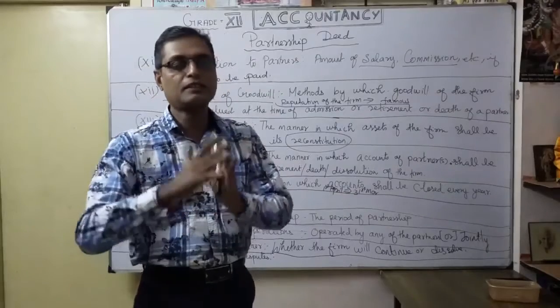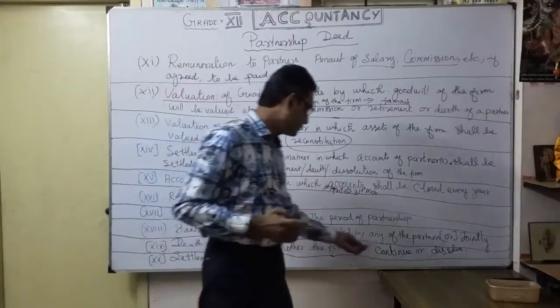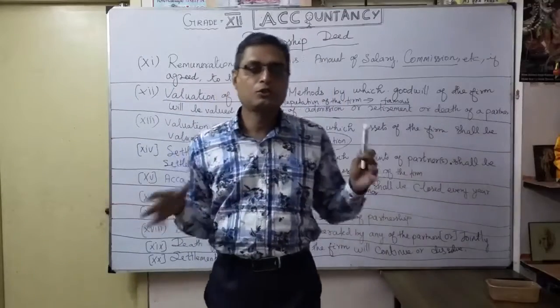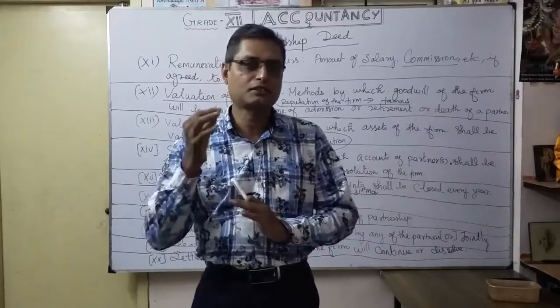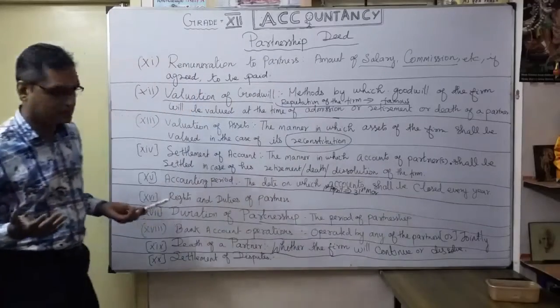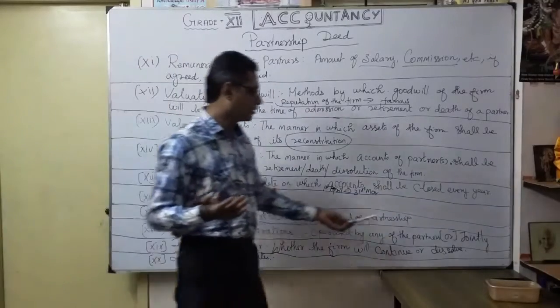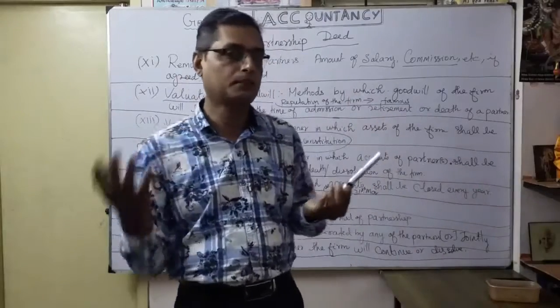In this situation, the remaining A, B and D will decide whether to continue, or say okay, enough, since our partner died there is no need to continue. That decision you have to make, and you want to mention it: on the death of a partner, whether to continue or not. Better to mention it in the deed itself, so no fight will happen later on.